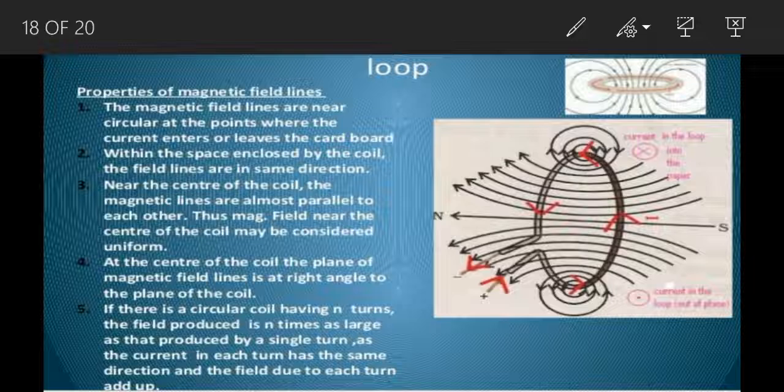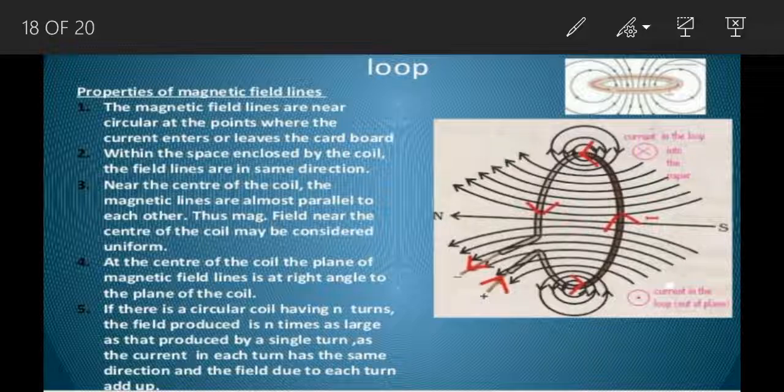The magnetic field increases if the radius of the circular coil decreases. As we come inside, the distance decreases and the magnetic field increases. As we move away, the distance increases and the magnetic field decreases. So these are the properties of a circular loop, as you can see in the figure.